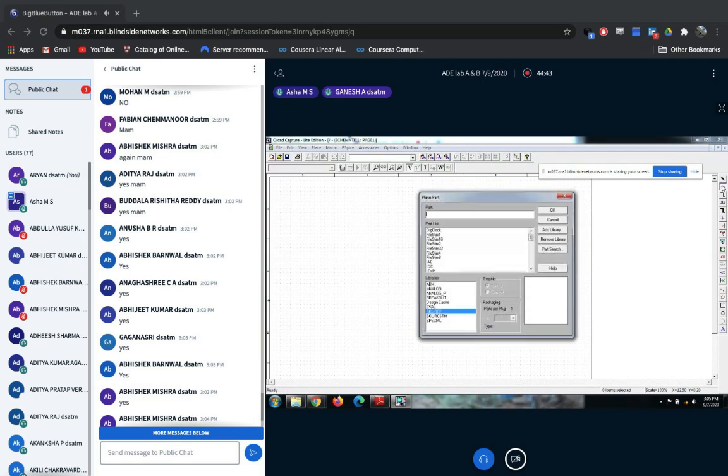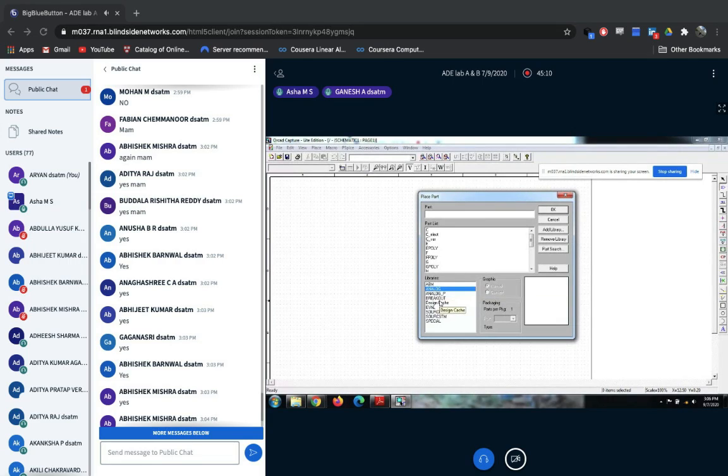Go to Place Part. Please note down under which library which components are available. The resistor and capacitor components are available in the analog library.